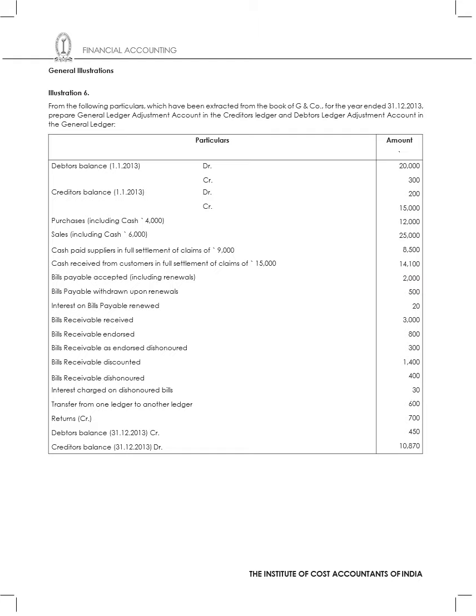Interest charged on dishonored bills is 30. Transfer from one ledger to another ledger is 600. Returns credit balance, which is 700. Debtors ledger closing balance is 450. Creditors ledger closing balance is 10,870.